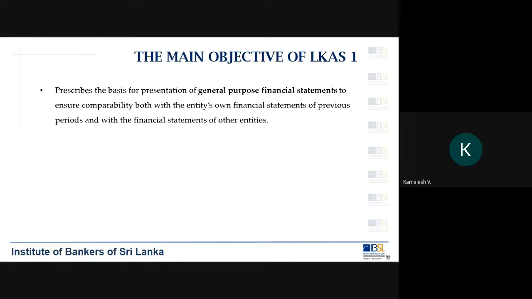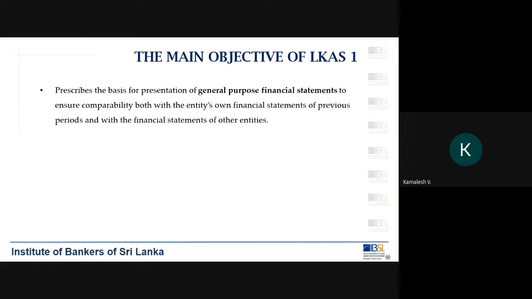Now after the end of this year, when we get on to 2022, we will be required to prepare the financial statements for 2021. So if you are preparing 2021, it should be comparable with what you have already prepared for 2020.